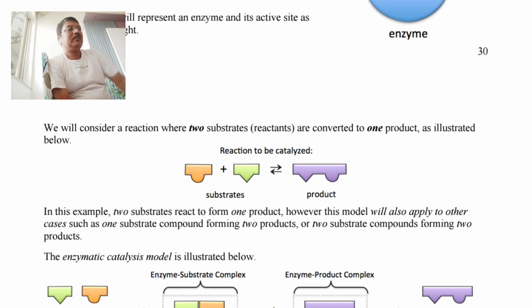In the diagram, two substrates are shown: one in orange color, another in parrot green color. Whenever these both substrates are combined, we get the product. This reaction is shown in the absence of enzyme.